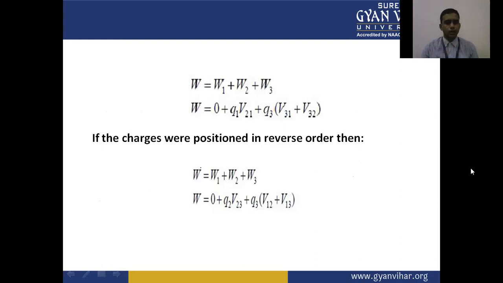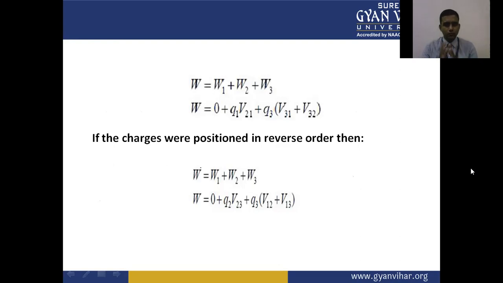Here the work done by charges Q1, Q2, Q3 is W1 plus W2 plus W3. W is equal to 0 plus Q2 V21 plus Q3 V31 plus Q3 V32.